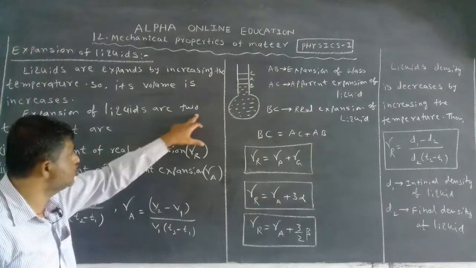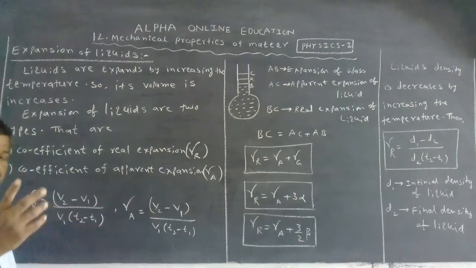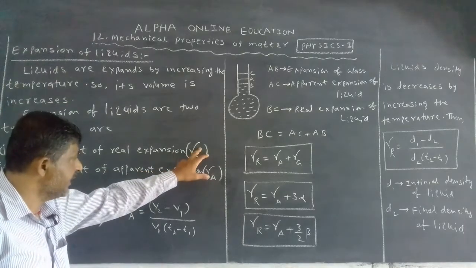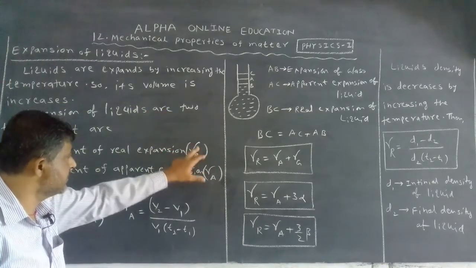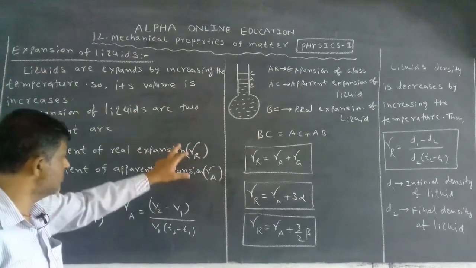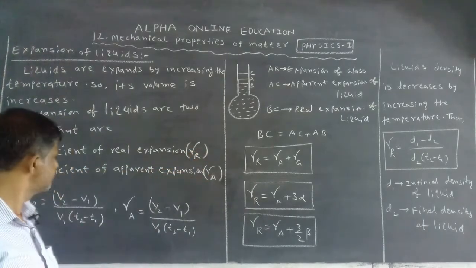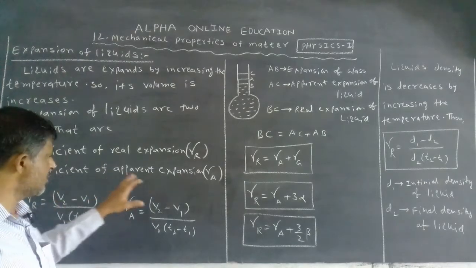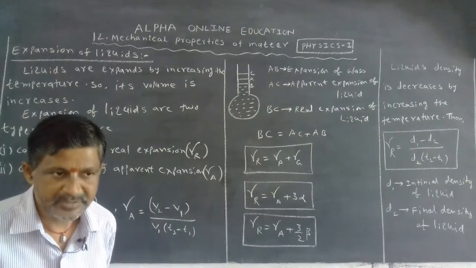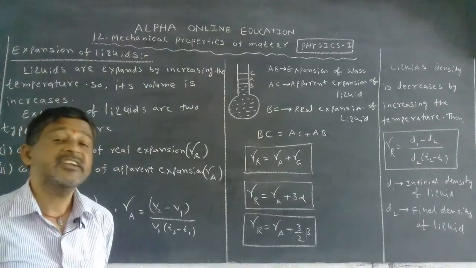How many types? Two types. Number one, the coefficient of real expansion. Expansion is an upward value, that's why the symbol is gamma. The volume increases. So the coefficient of real expansion is gamma R. The second one is the coefficient of apparent expansion, gamma A. Apparent means it appears to us. One is real, another one is apparent.